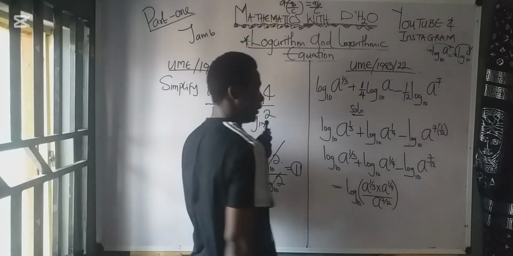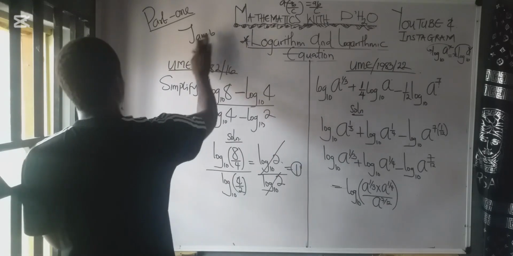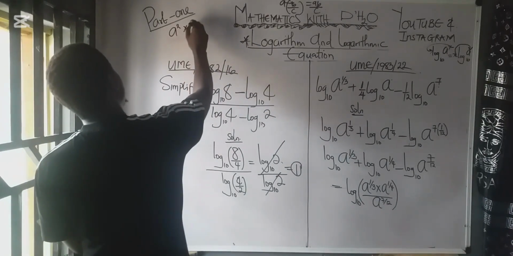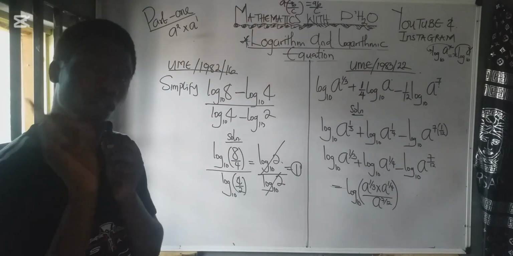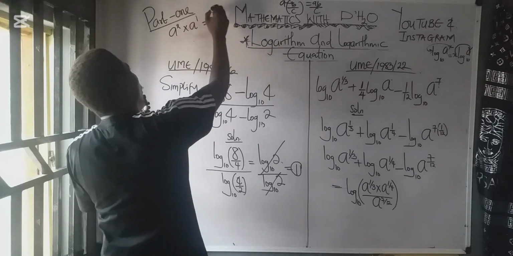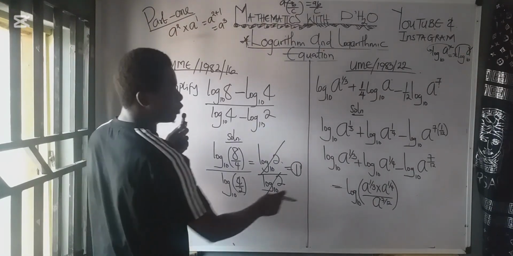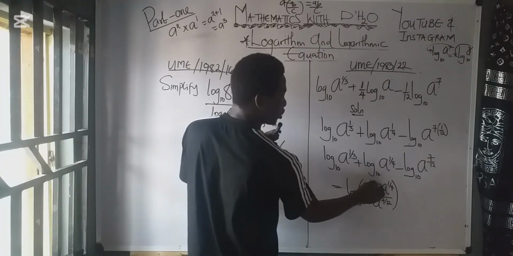Very easy. The law of indices told us that if I have a raised to the power of 2 times a raised to the power of 1, according to the laws of indices, when multiplying two index numbers, you have a raised to the power of 2 plus 1 to give us a raised to the power of 3. So in this place now, we are going to pick one of the base here, then we add this to this.